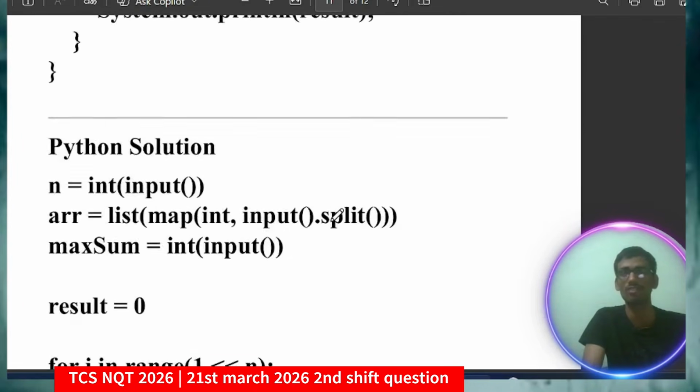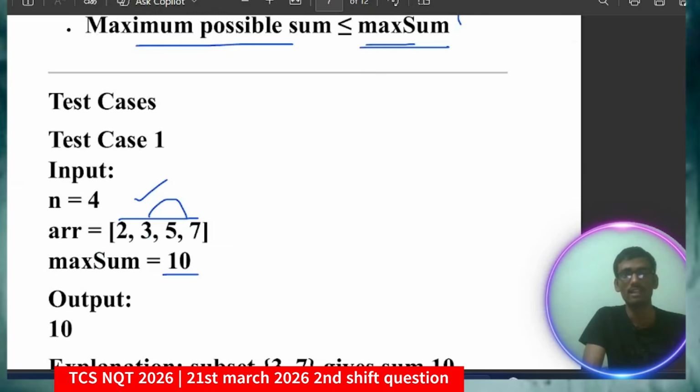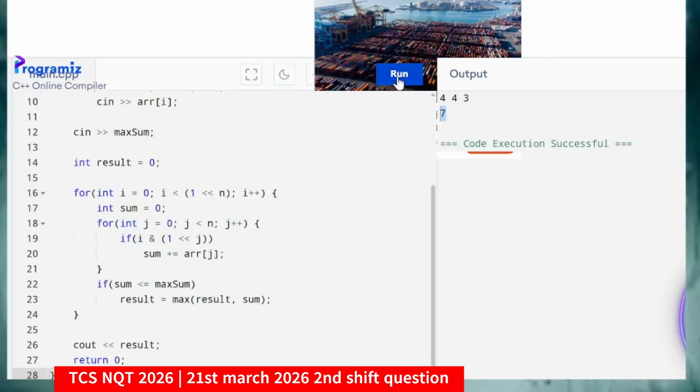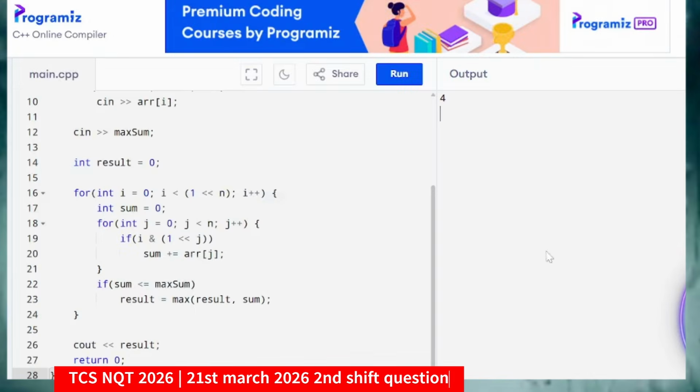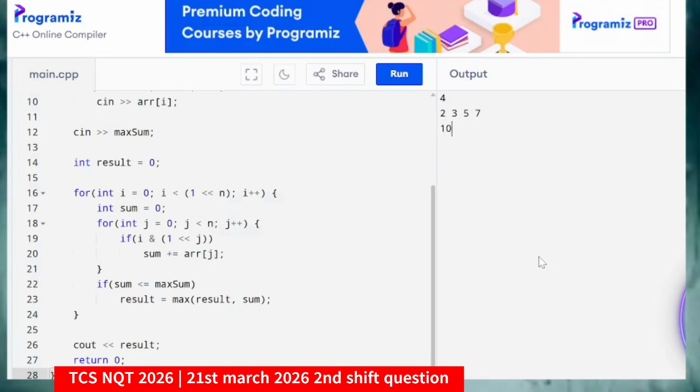So let me run this code for this scenario too. Okay, so what were our inputs? So n equal to 4 and 2, 3, 5, 7. Let me run the code. So n equal to 4 first, then what are the values? 2, 3, 5, 7, and what is the maximum sum to which I have to compare, that is 10. So yes, you are getting the value as 10, which will be the case. So these are the complete solutions.